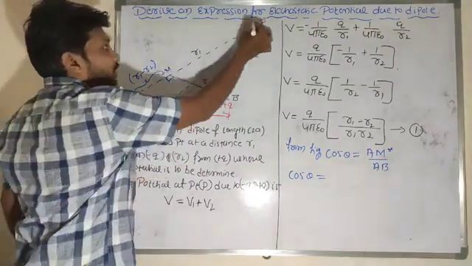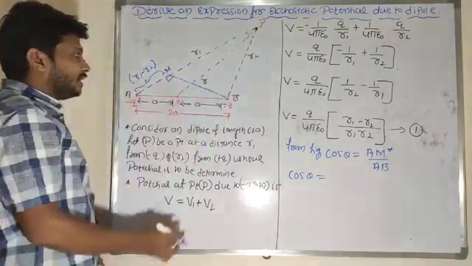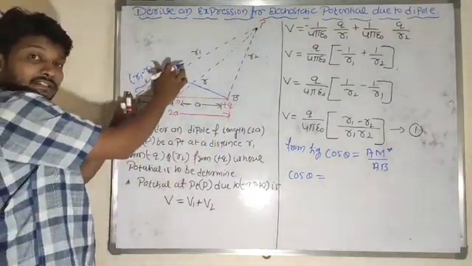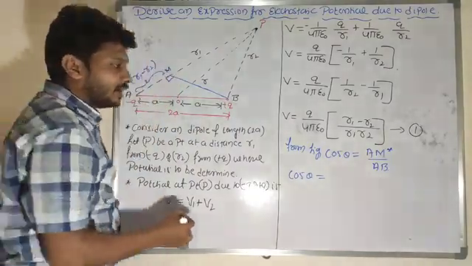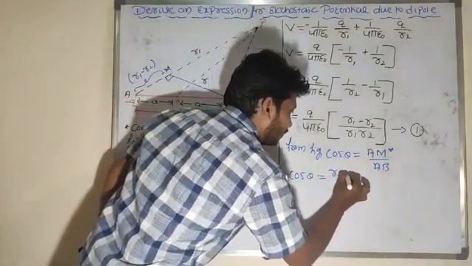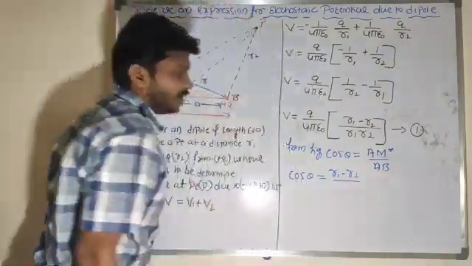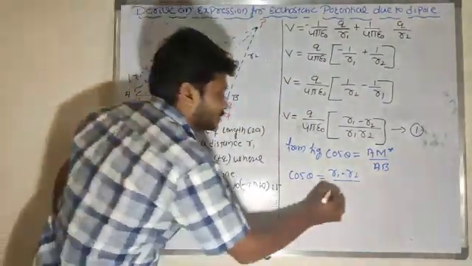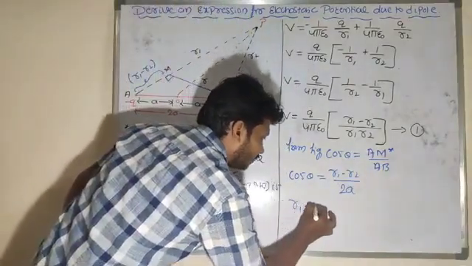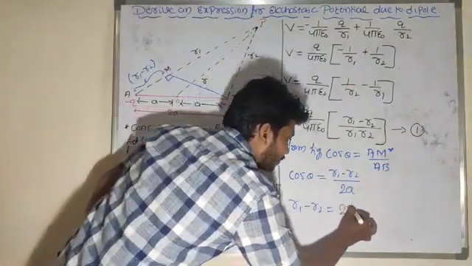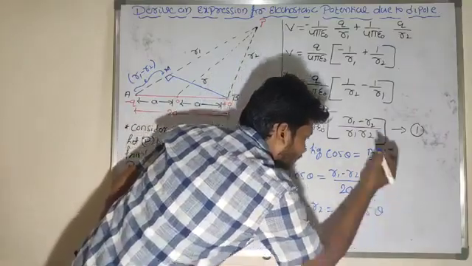So now PM is equal to BP here. So this acts as an excess distance here. That excess distance I will take as R1 minus R2. AM is nothing but R1 minus R2. AB is nothing but the dipole length, that is 2A. Shall I rearrange here? R1 minus R2 is equal to 2A cos theta.